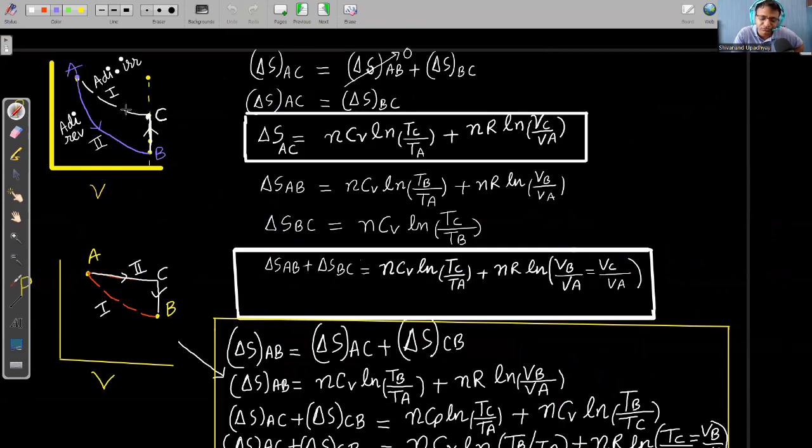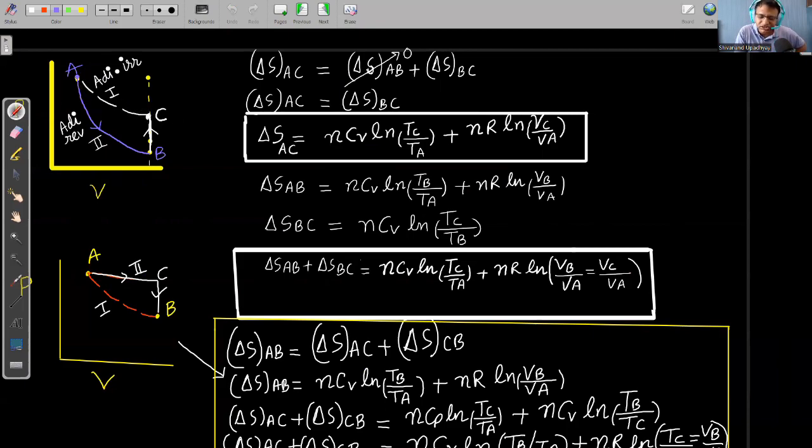Most of the students who don't understand the concept of entropy change confuse that in an adiabatic process, Q is 0. Q irreversible is 0. When the same process is carried out reversibly, Q is not 0. That's why in an adiabatic irreversible process, entropy change will be positive for the system. When I move from A to C by some reversible path, Q of this path is not equal to 0. So Q reversible is positive, temperature in Kelvin is positive. That's why entropy change from A to C for an ideal gas will be positive. So try to understand that. Let us prove it so that confidence will come.